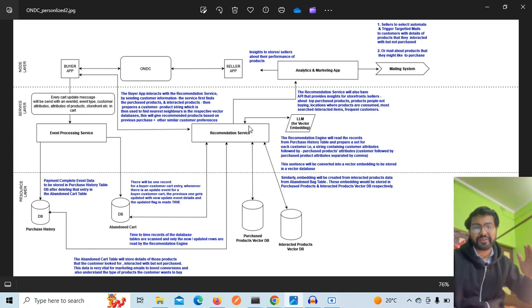A vector is nothing but a matrix of numbers, because algorithms understand numbers, the language of numbers. They don't understand language. Even if we see the LLM models talking with us in English or human-readable form, they are basically interpreting in their backend with the help of numbers, right? So those vectors we are going to generate, and we would store them in a vector DB.